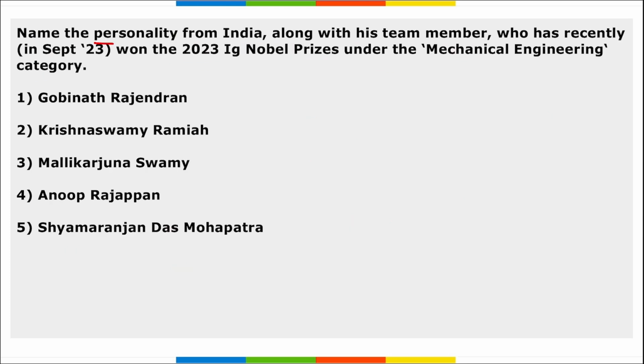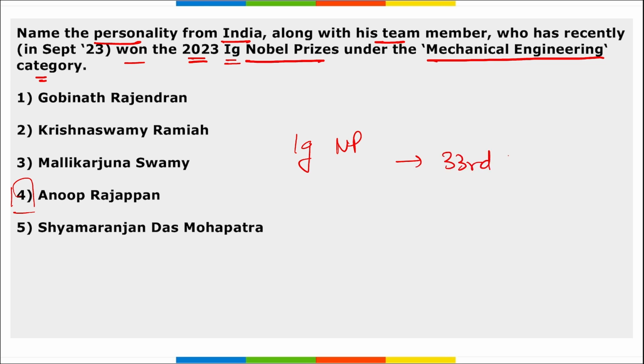Next, name the personality from India along with his team member who has recently won the 2023 Ig Nobel Prize under the Mechanical Engineering category. Anoop Ranjan, correct? 2023 Ig Nobel Prizes were awarded during the 33rd annual Ig Nobel Prize ceremony held on